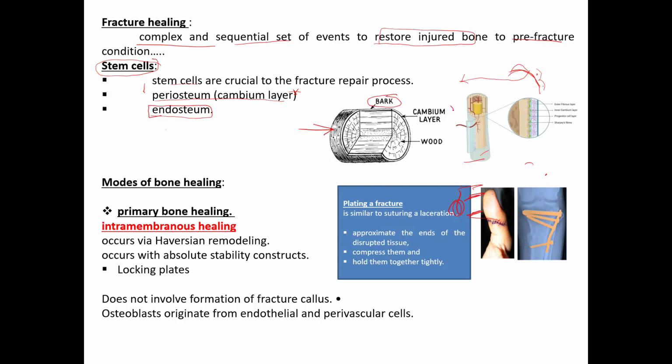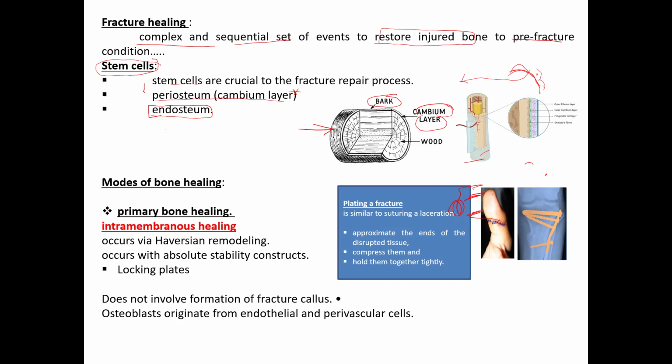Then the inside layer is the cambium layer, where the new tissues will form. In the same way, we have the fibrous layer followed by the cambium layer in bones. I think I have been clear in explaining the cambium layer, the stem cells and the fibrous layer of the periosteum. So now we'll move on to modes of fracture healing.